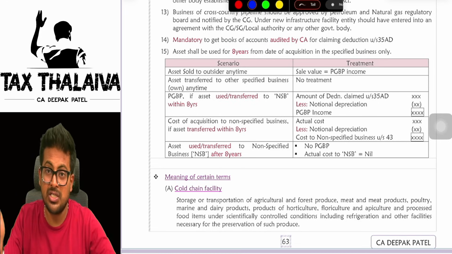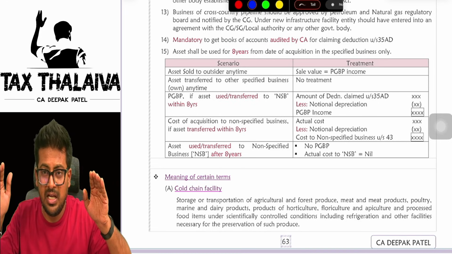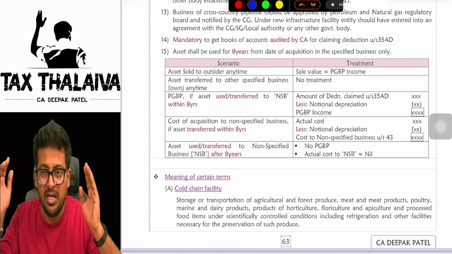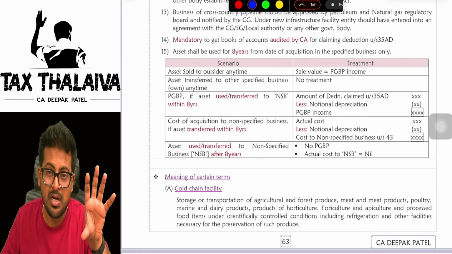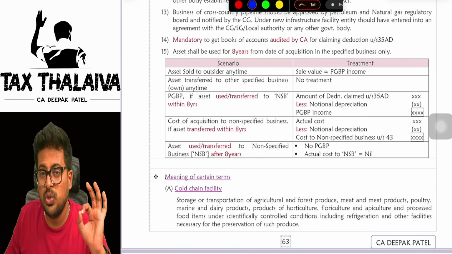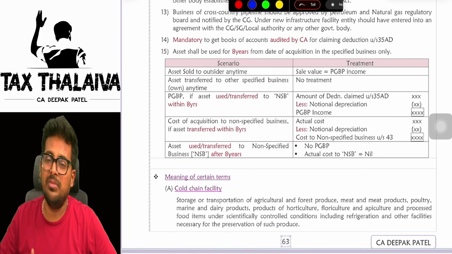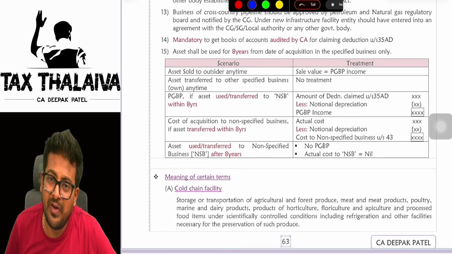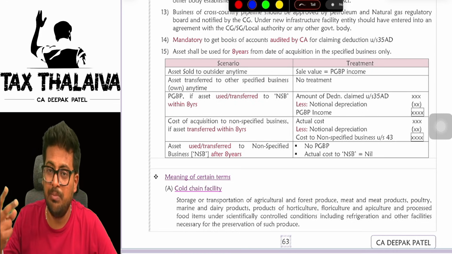What is a specified business? Those list you saw, no? Warehousing facility, storage facility, two-star hotel, hospital with 100 beds. Those are specified businesses. All other businesses other than these are non-specified businesses. If you use the asset for non-specified business within 8 years from the date on which you claimed the 35 AD deduction, then there is a tax implication, boss.